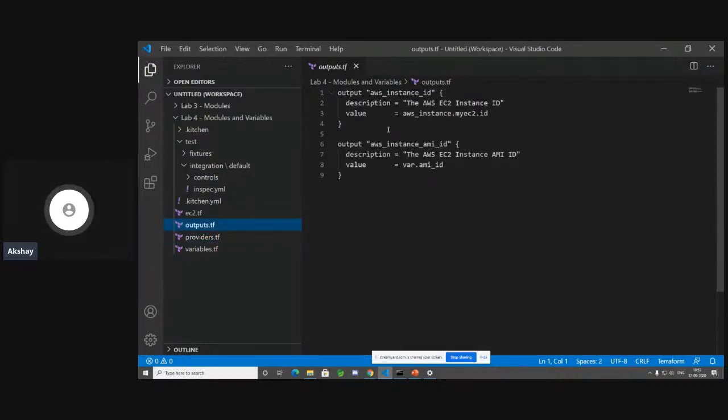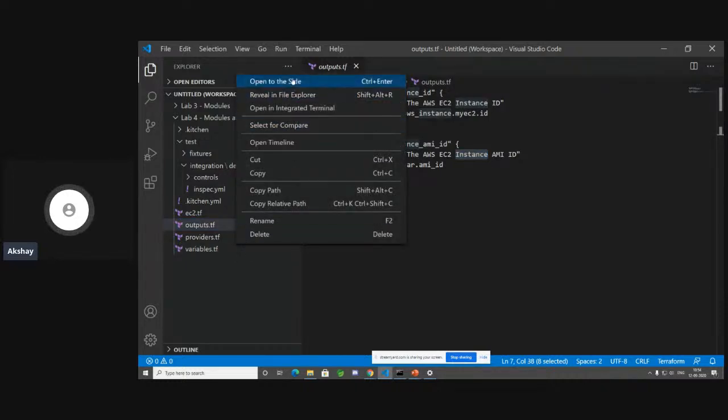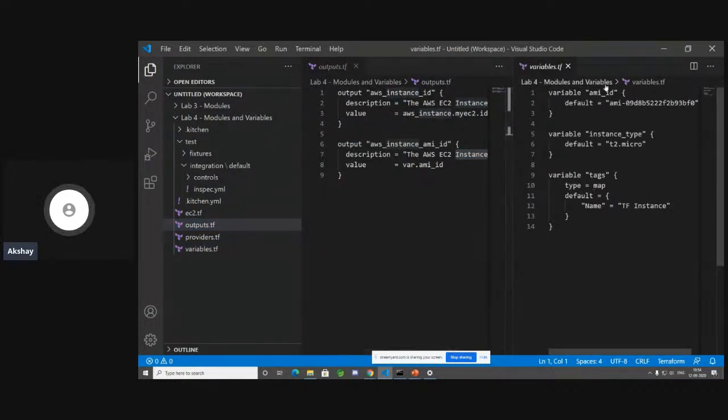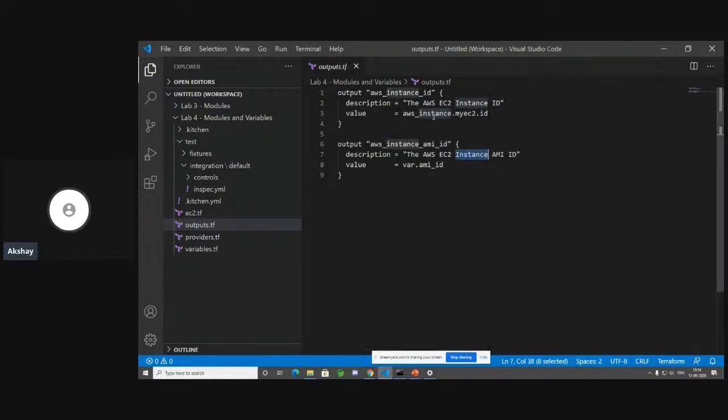Now this outputs file has two outputs over here, one being the EC2 instance's ID and the second one being the EC2 instance's AMI ID. And the AMI ID is referred from the variables block as var.ami_id. So let me open up this variables block to the side. You can see it's called var.ami_id. That's how you refer to a variable. And then for the instance ID, once the instance has been created, we have it as aws_instance.myec2, which is the resource type and the resource name, dot id.